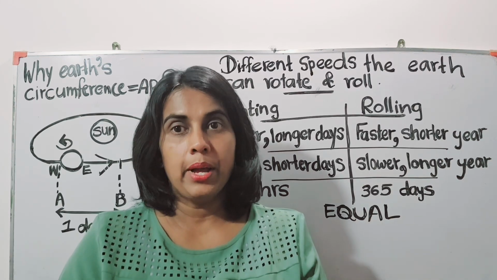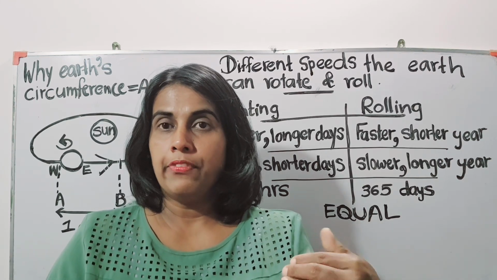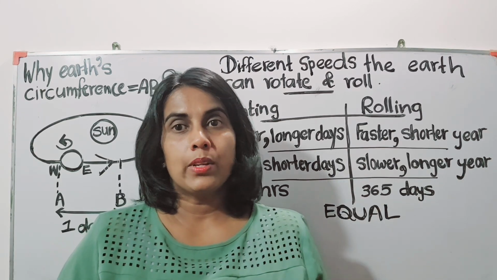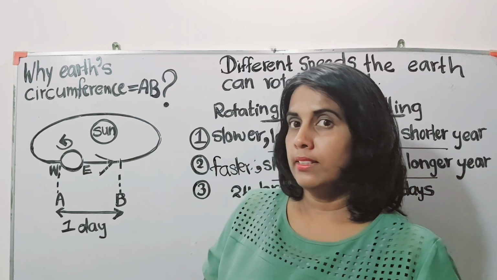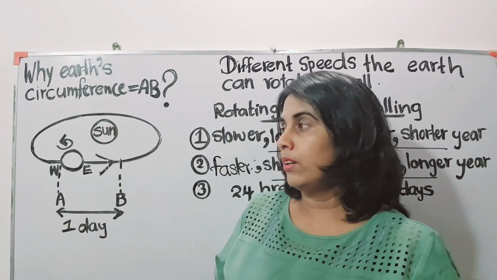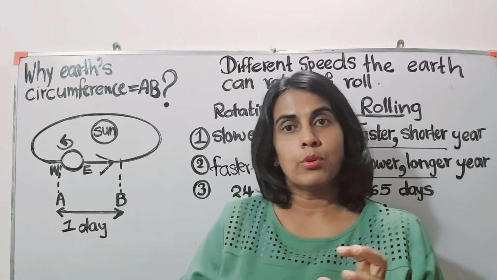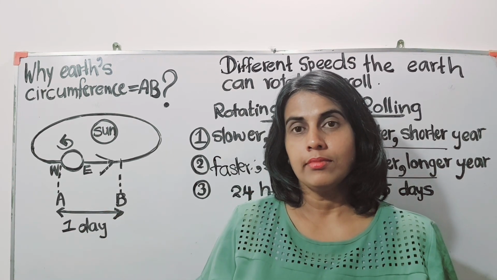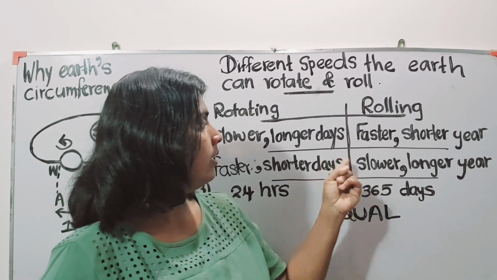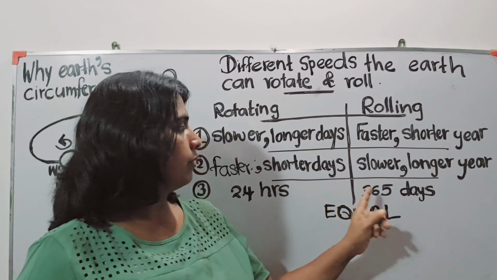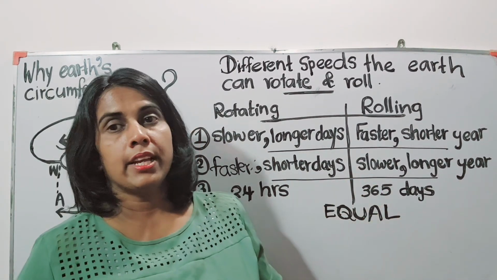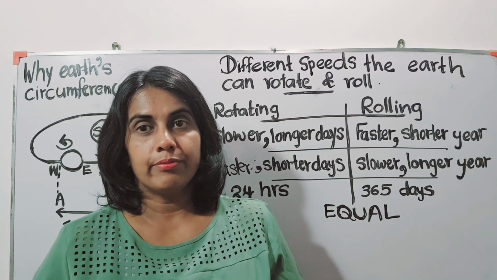Then for that to happen, if we are experiencing 365 days, we should be able to explain that from this elliptical orbit and based on the Earth's rotation and rolling. That is why, to experience 24 hours and 365 days, both the rotating and rolling speeds have to be equal.